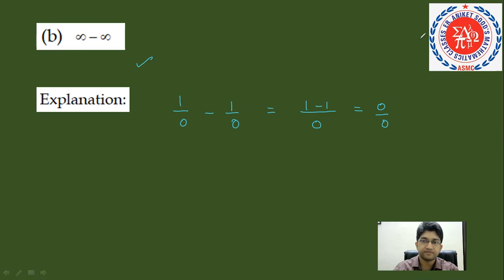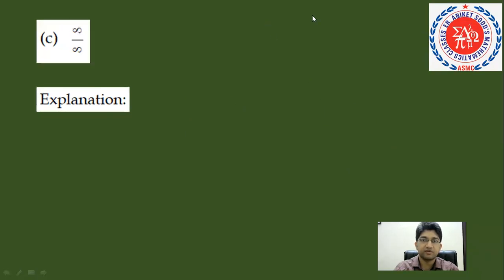All right. The next indeterminate form we are going to talk about is infinity upon infinity. Infinity again can be written as 1 by 0, and the infinity in the denominator is again 1 by 0. One can easily see that this turns out to be 0 upon 0 if you cancel out 1 with 1. Since 0 by 0 is an indeterminate form, as we talked about in the very beginning, so is infinite upon infinite, because it also becomes 0 by 0.